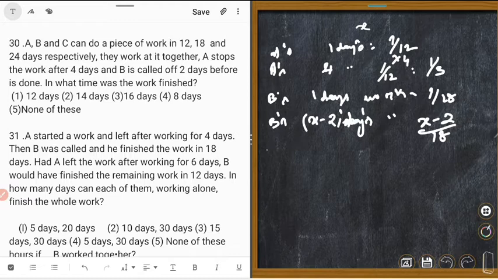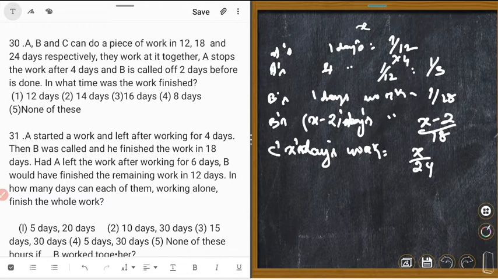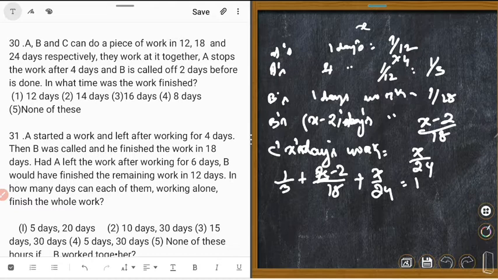Okay. C worked for the entire X days. So C's X days work is equal to X upon 24. Right? As per the question, 1 upon 3 plus X minus 2 upon 18 plus X upon 24 is equal to 1.